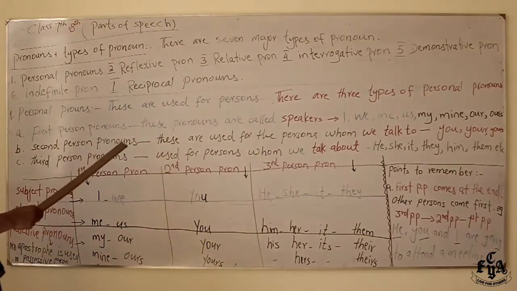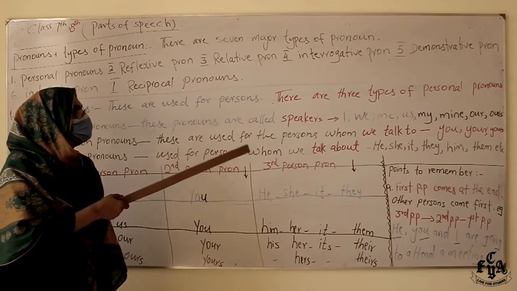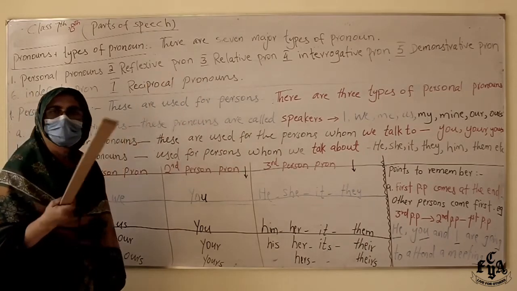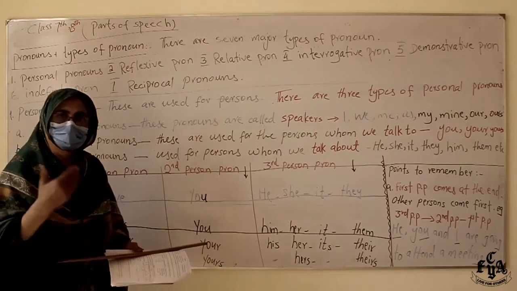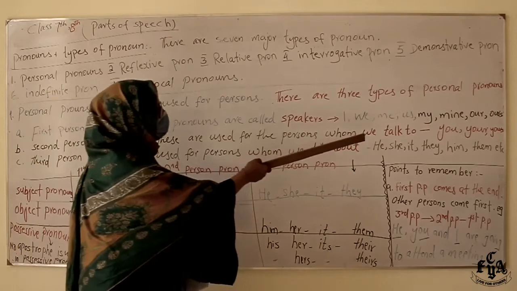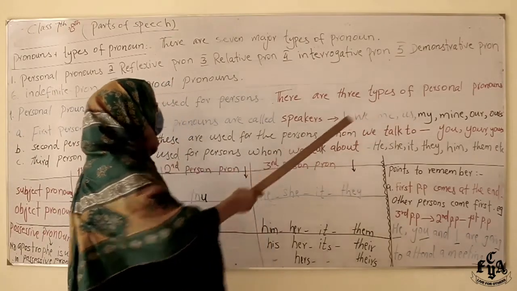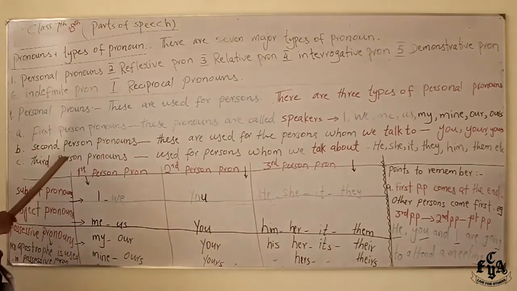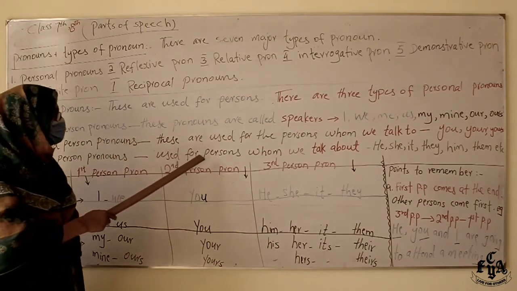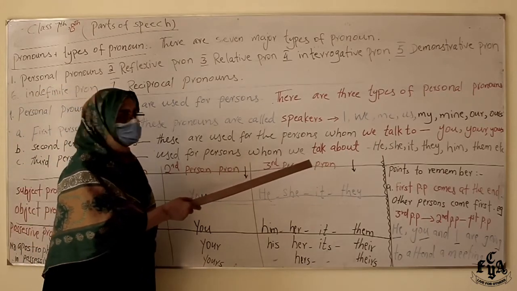Second person pronouns. These are used for the persons whom we talk to. Like when you say you, someone is in front of you, we call them you. In someone's absence, we can't use this word. So this is whom we talk to: you, your, yours. Third person pronouns are used for persons whom we talk about.